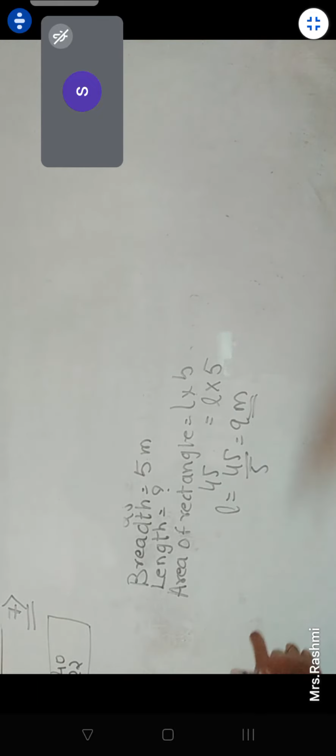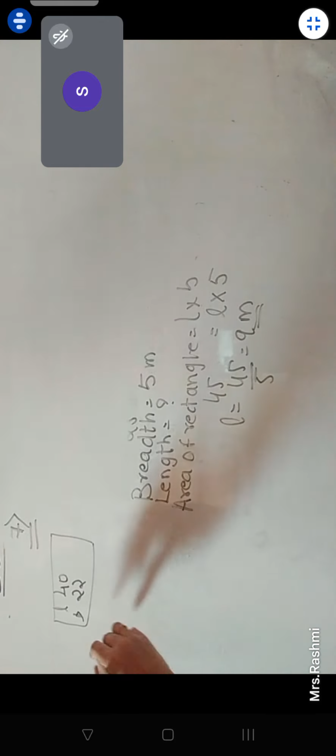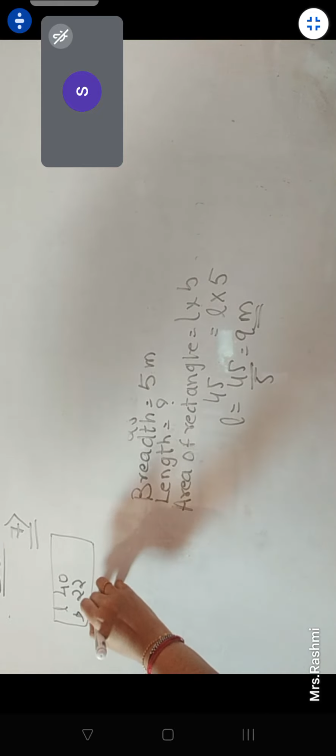If the same wire is given the shape of a square, understand this is my wire. And what am I doing? It is now in the form of a rectangle. I am giving it the shape of a square.